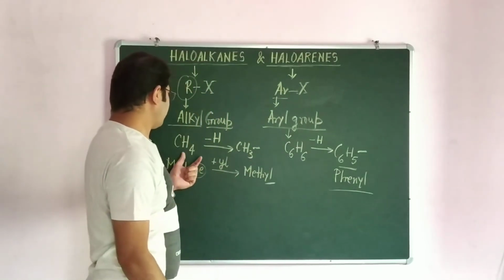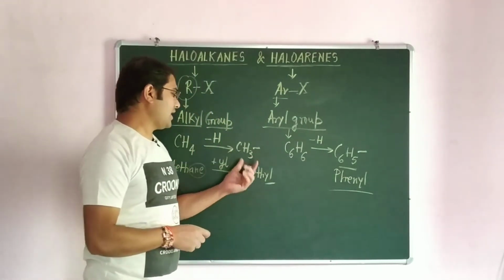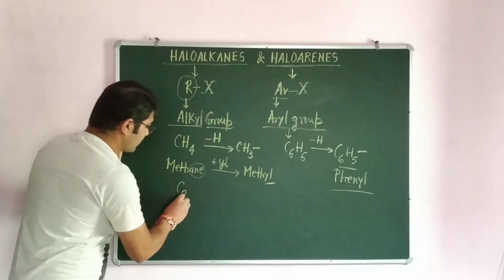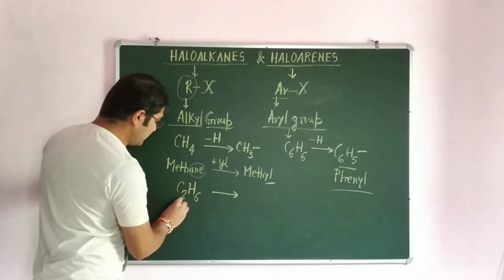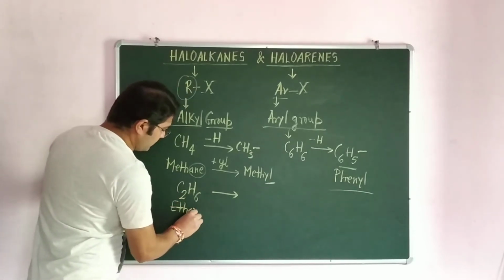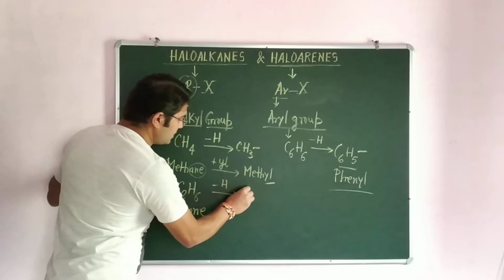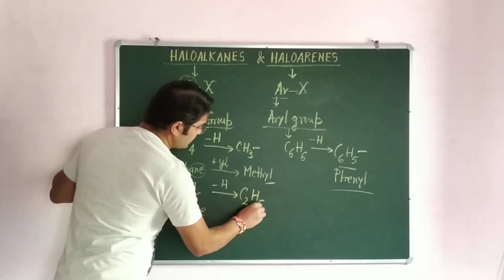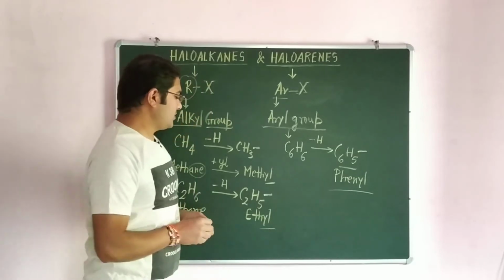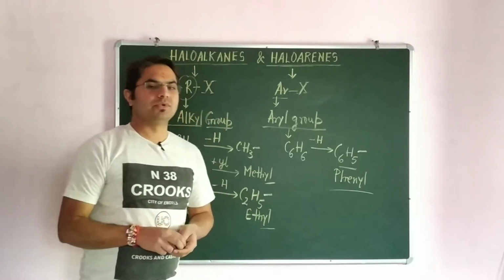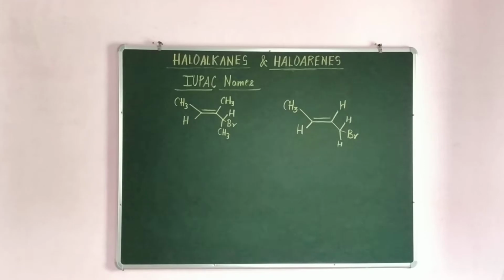Alkyl groups are formed in different ways. Methyl, and the second member is formed from C2H6, when one hydrogen is removed from ethane. When one hydrogen is removed from ethane, it becomes C2H5. This is known as ethyl. Other members are also formed in this way: methyl, ethyl, propyl, butyl, like that.